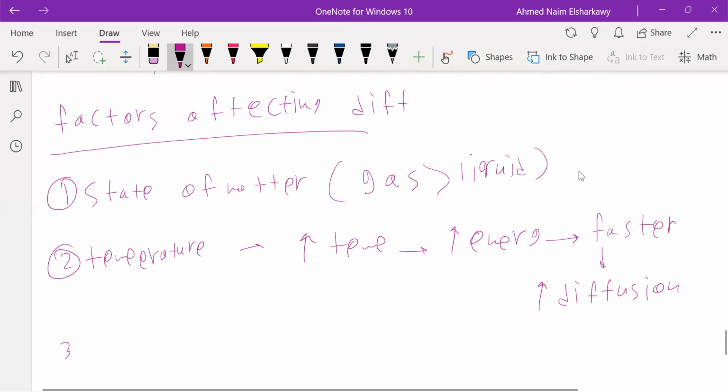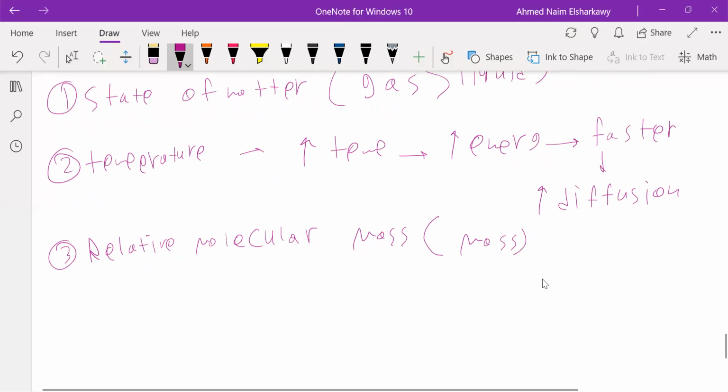What is the third factor? Number 3, we say it's relative molecular mass. In short, it is the mass. When the mass of particles is higher, what does this mean? It means that the particles will move slower. It's like a big van, it will not move as easily as a small car. So it will move slower. So what will happen to the diffusion? Diffusion rate will decrease.